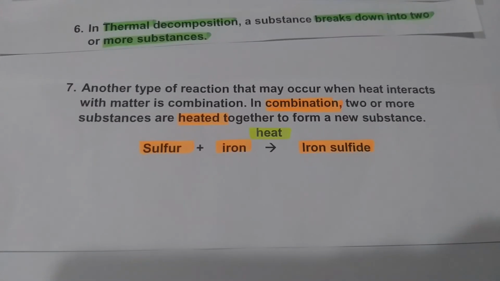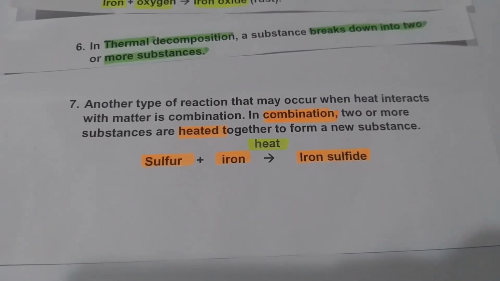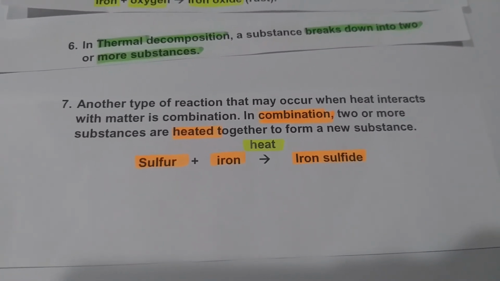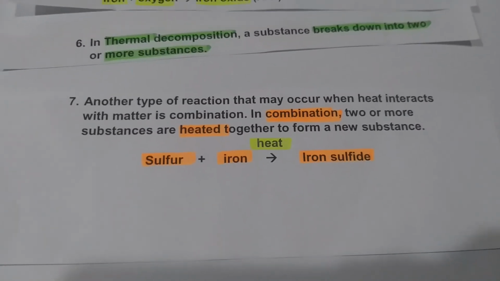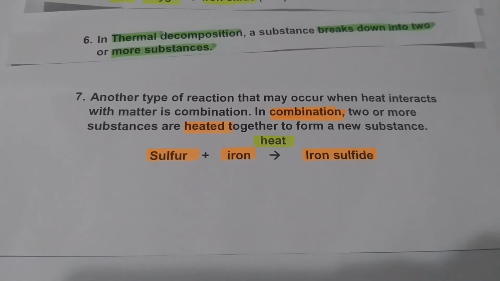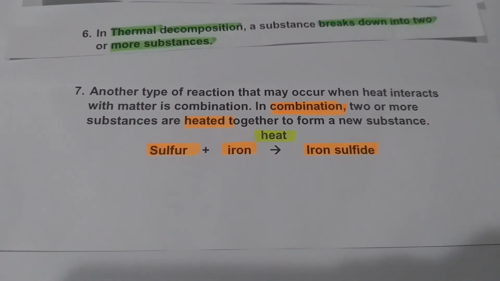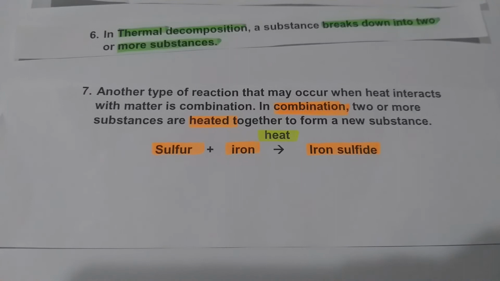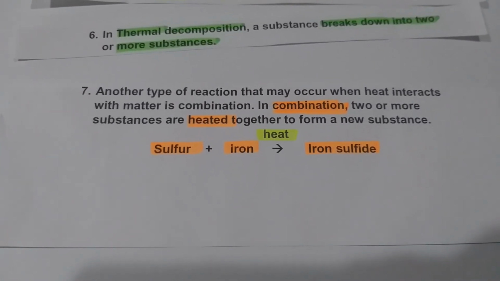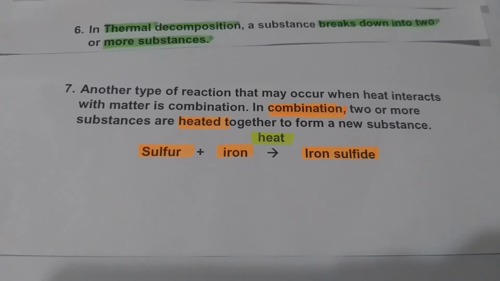Another type of reaction that may occur when heat interacts with matter is combination. So what happens in a combination reaction? In combination, two or more substances are heated together to form a new substance.